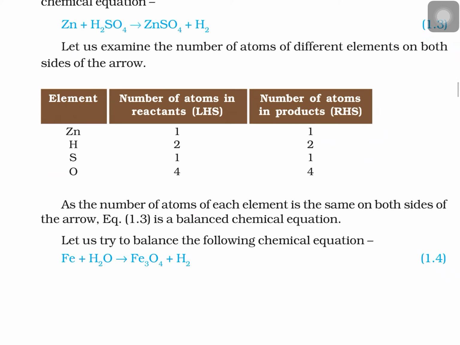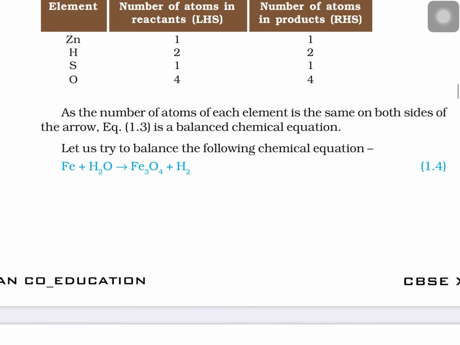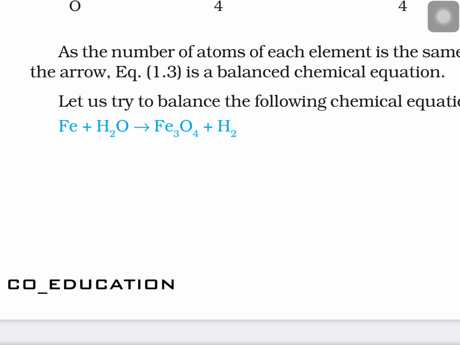So the first question is, how do we balance a chemical reaction? In your textbook a table method is given, but it is difficult. I tell the students the hit and trial method, because 80% of the students can learn the hit and trial method in the 10th class, right? So it's easy. I'll explain the chemical reaction with the help of hit and trial balancing.